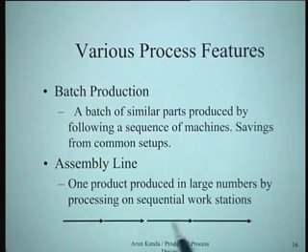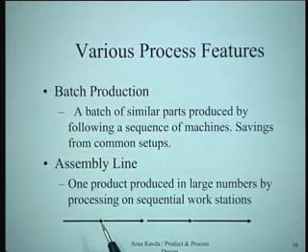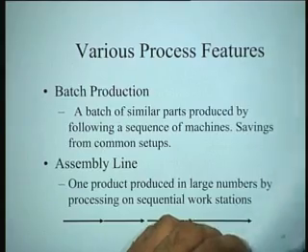Why are production times reduced here? Not because operation times are reduced in any way. If you even produce these jobs in a process layout, the times would be there. So I take 2 minutes to produce this, 3 minutes to produce this, the total time will be the sum of these times. But what actually is saved here is that there is very little transfer of material from one department to the other, which takes a lot of time otherwise. So here you are on one operation, you go to the next machine which is immediately waiting, so setups and waiting times are reduced, and as a consequence, this becomes a much faster process.